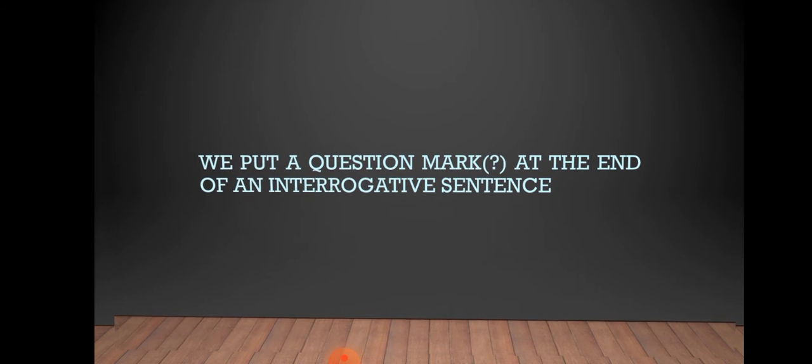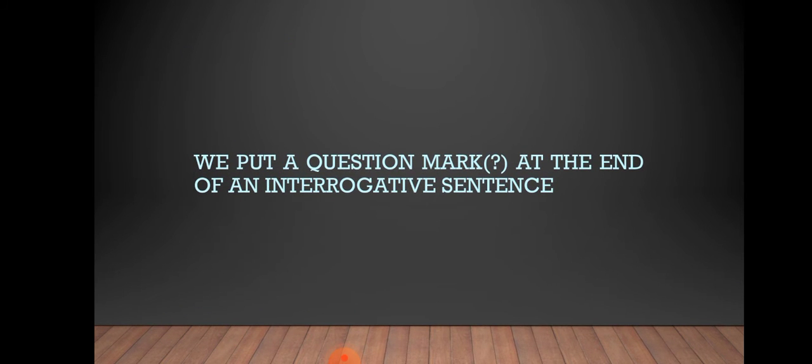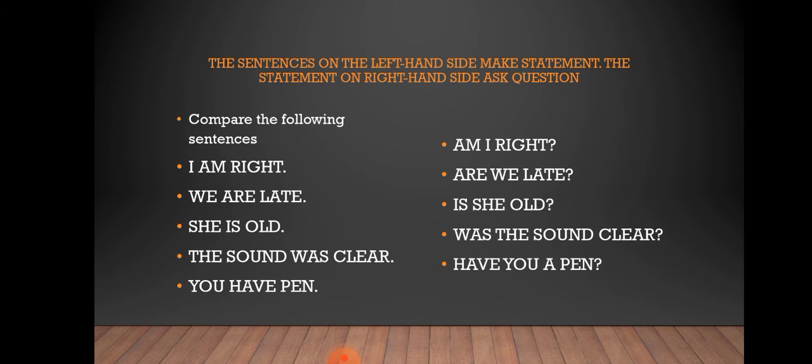What are the rules of an interrogative sentence? We put a question mark at the end of an interrogative sentence. Let's understand by a few examples. There are a few sentences written on the left side and a few on the right side. Compare these sentences. First is I am right. This is a simple sentence, a statement. But when I convert this sentence into interrogative, it becomes am I right? Question mark. In place of the full stop, we put a question mark.